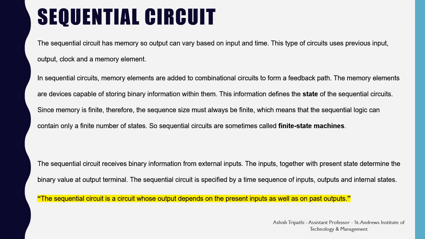Sequential circuit. The sequential circuit has memory, so output can vary based on the input and the time. This type of circuit uses previous input, output, clock and a memory element. In sequential circuit, memory elements are added to combination circuit to form a feedback path. The memory elements are devices capable of storing binary information within them. This information defines the state of the sequential circuit.